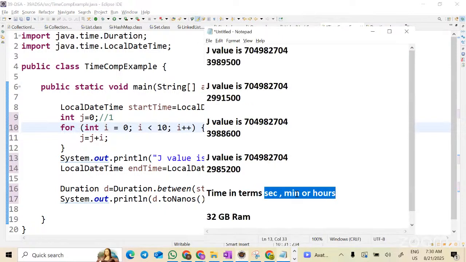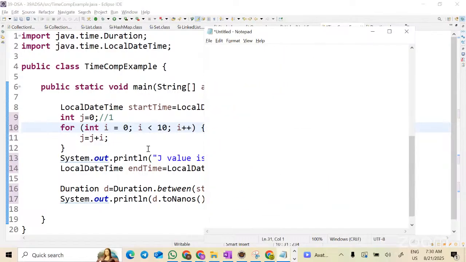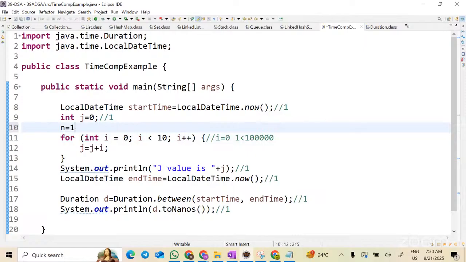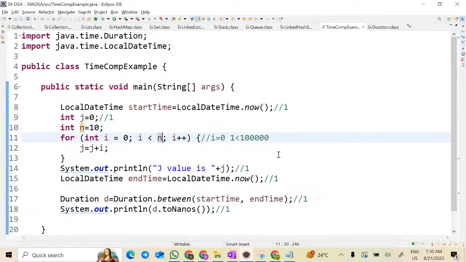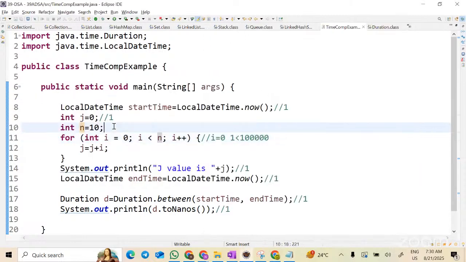Okay. Now let me take this notepad. For time being, I have reduced the input to 10, because if I type 1 lakh, it takes 5 to 6 days itself, right? So for simplicity, let's take n equal to 10. Instead of hard coding the value, let me put int n here. Now let's run this program. So n equal to 10, this also will execute one time, correct?